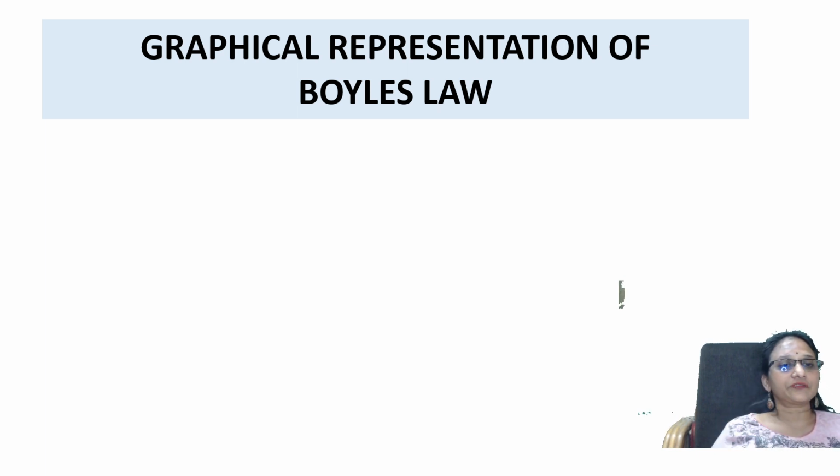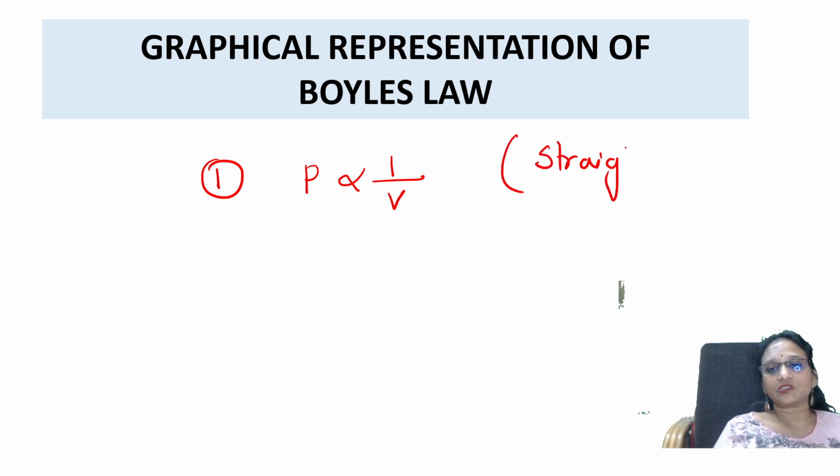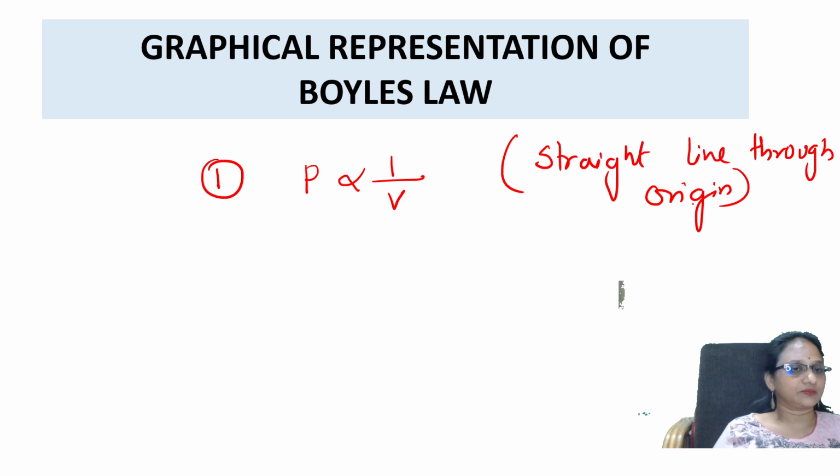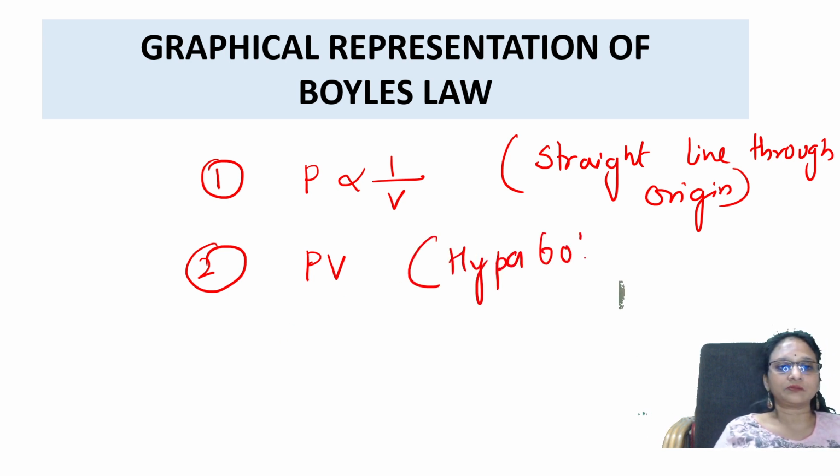Now, let us see the graphical representation of Boyle's law. We have three different graphs. According to the first law, when you plot a graph between P versus 1 by V, you will be getting a straight line passing through origin. Second, when you plot a PV graph, you will be getting a hyperbola. Okay, this is called isotherm.